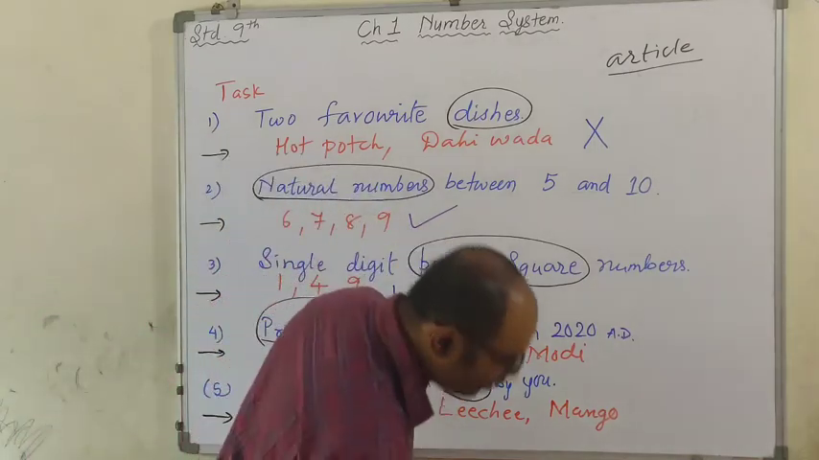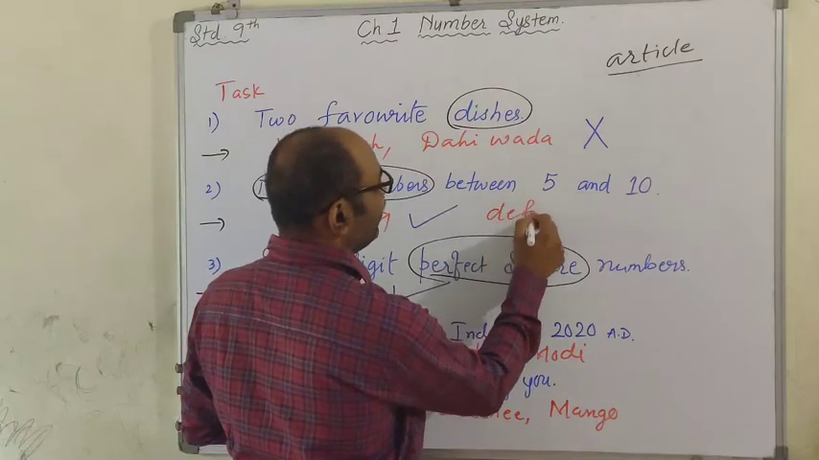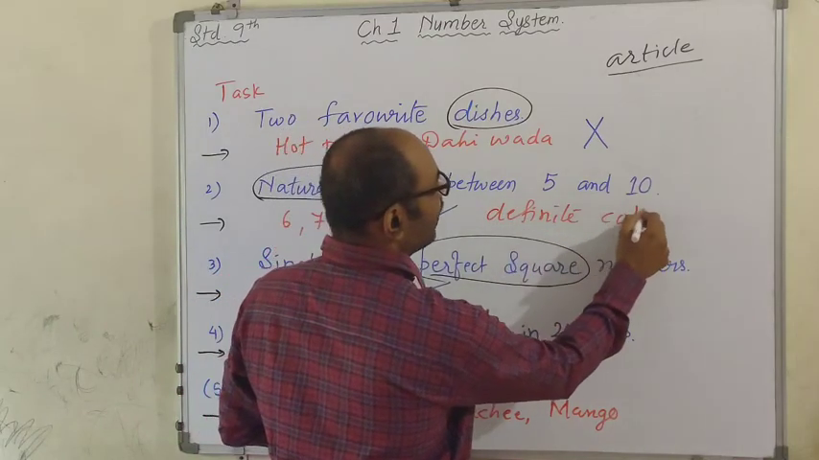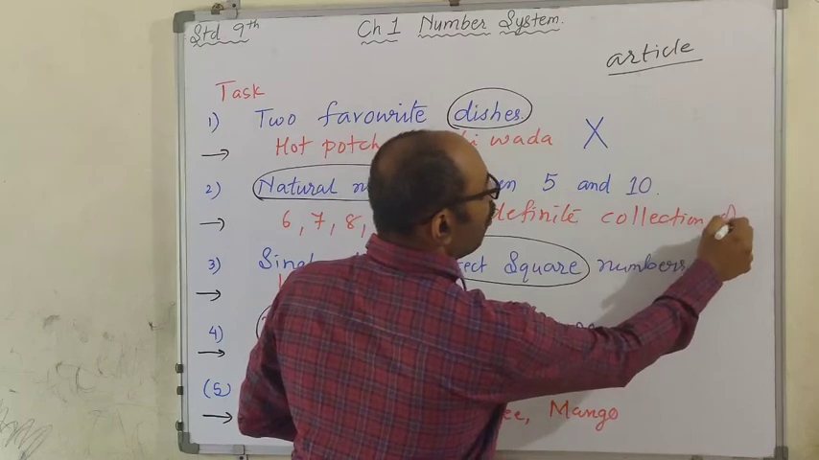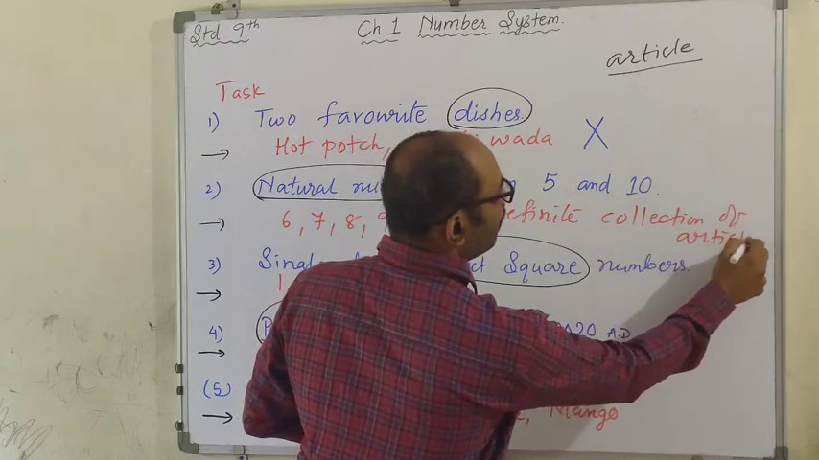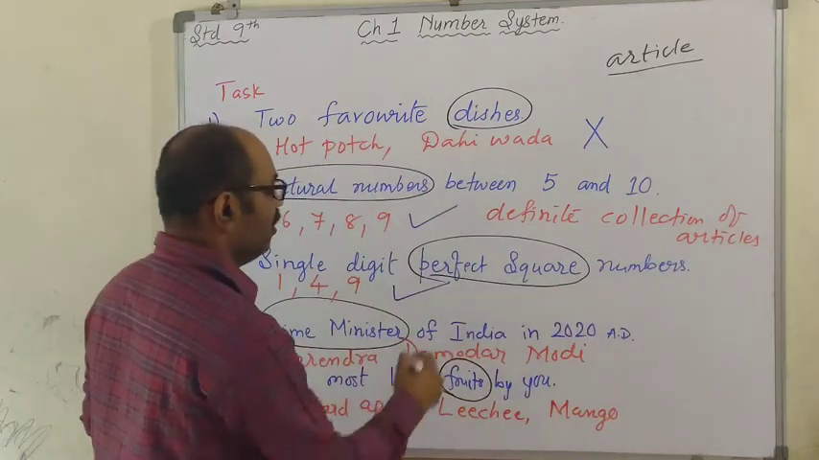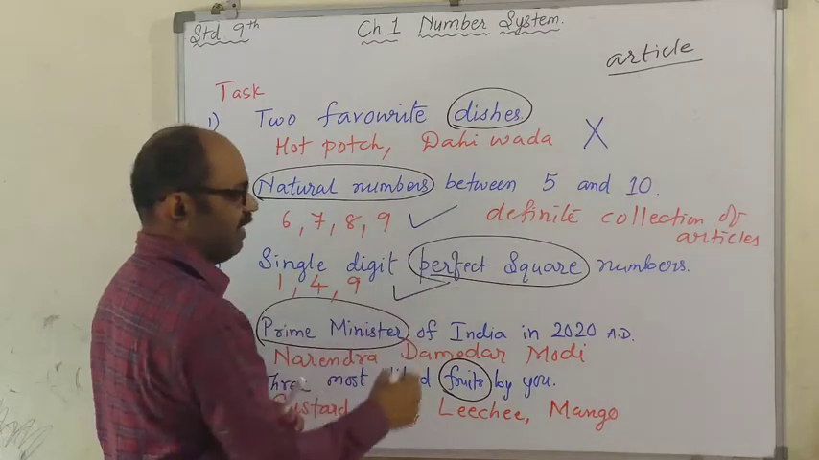I'll write here. This is a definite collection of articles, and the article is natural number. This is also a definite collection. I am not writing it every time.